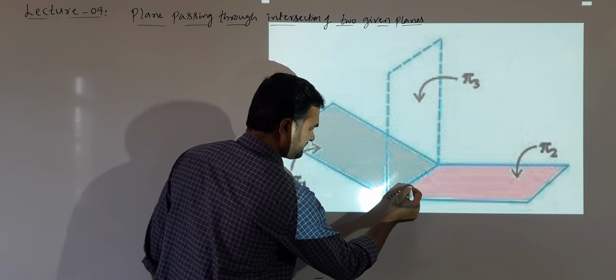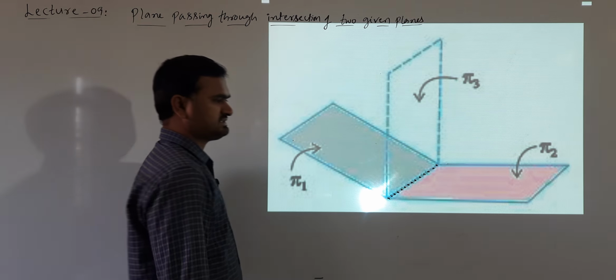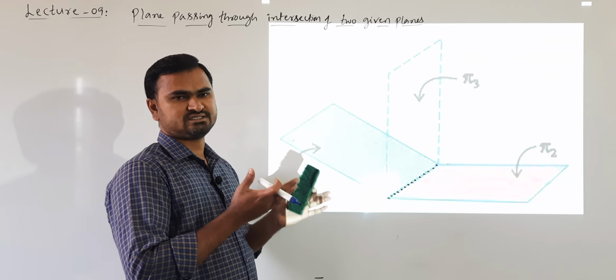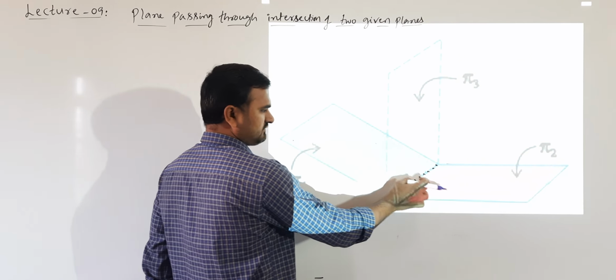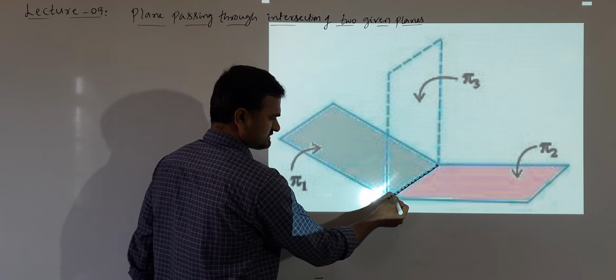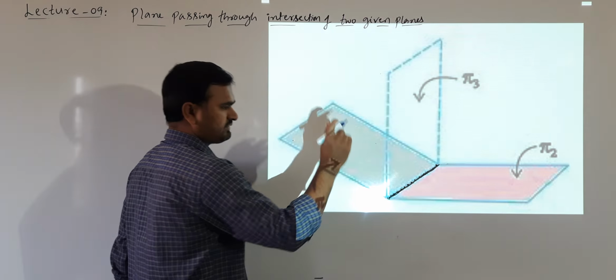How many points are there? There exist infinite number of points. Now all these points are lying on a line. So two planes are always intersecting on a line. Understand? This is called the line of intersection of planes.